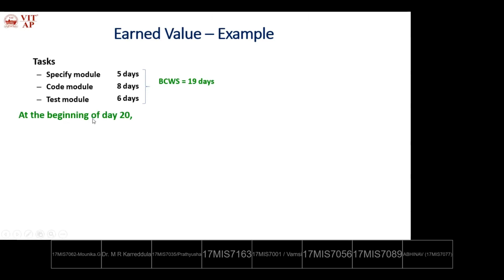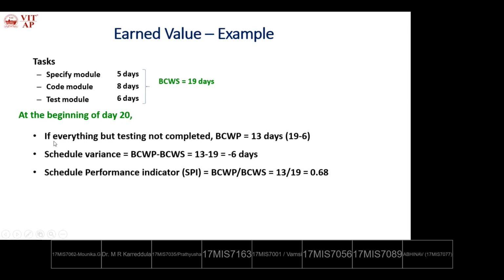So at the beginning of day 20, we are calculating the case where everything but testing is completed. We have three modules: specification module requires 5 days, code module requires 8 days, test module requires 6 days. So at the 20th day during inspection, we identified that testing is not completed.